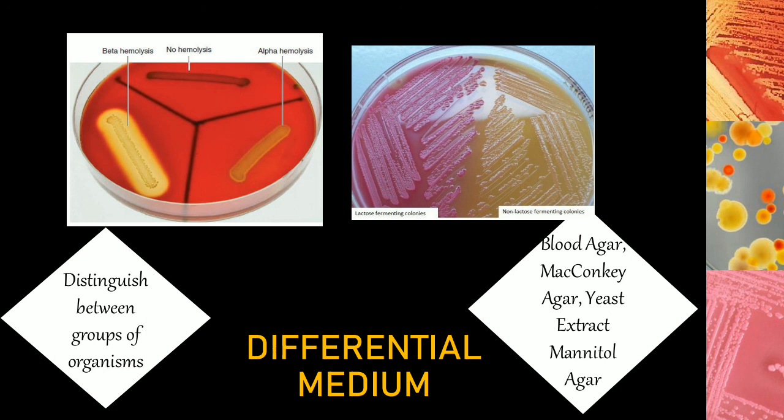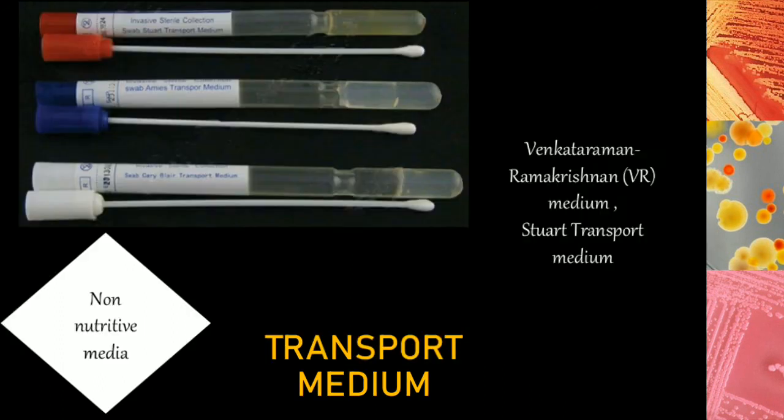Similarly, this is another example, that is MacConkey agar, which helps you to differentiate between lactose fermenting and lactose non-fermenting organisms. Lactose fermenters give us pink colored colonies, whereas lactose non-fermenters give us colorless colonies. So these are examples of differential media. And the last one is transport medium.